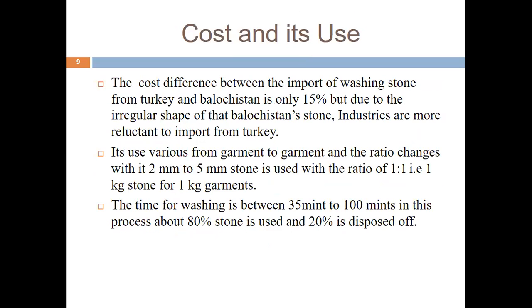Cost and its uses. The cost difference between the import of washing stone from Turkey and from Balochistan is only 15%, but due to the irregular shape of the Balochistan stone, industries are more reluctant to use it and import from Turkey. Its usage varies from garment to garment, and the ratio changes; 2 mm to 5 mm stone is used with the ratio of 1:1. For example, 1 kg stone for 1 kg garments.